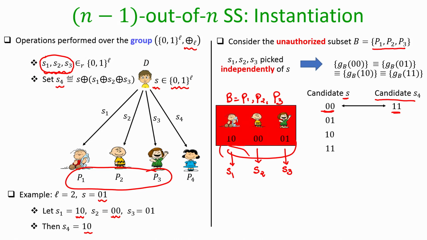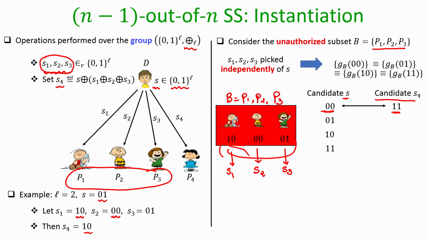It is quite possible, because if indeed you take the XOR of 10, 00, 01 and 11, you get the secret to be 00, but the parties in B do not know the value of S4, because S4 is right now not in this collection B. Only when S4 comes with them, then together they constitute an authorized set. We are right now analyzing the case when an unauthorized collection of parties are trying to learn